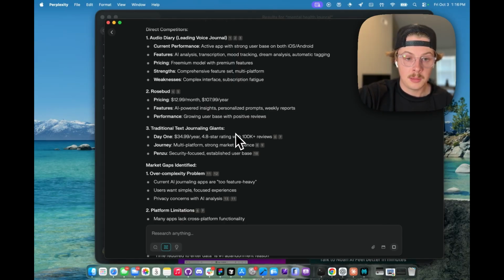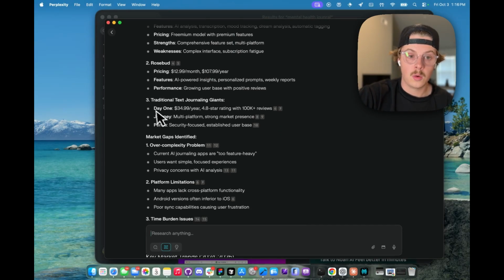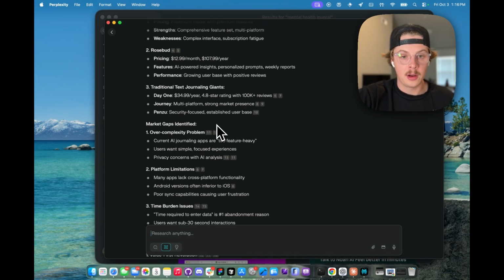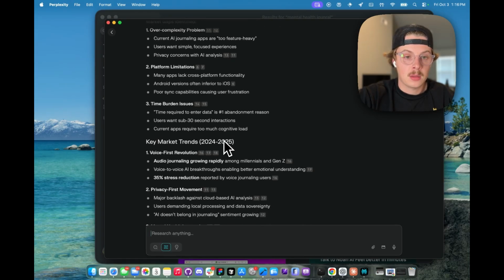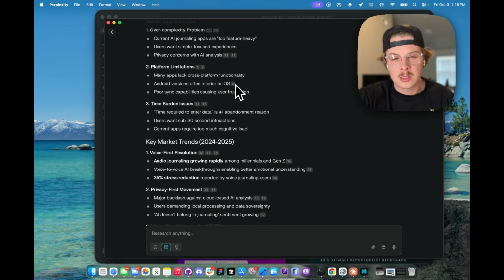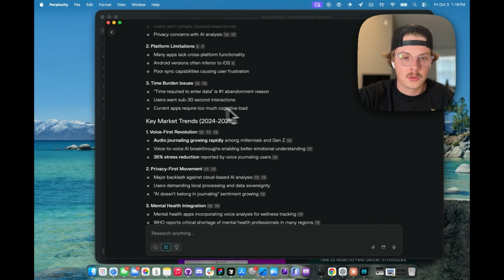Rosebud seems to be doing good, but it's expensive. Or traditional text, Day One is a very popular one. And that is going to give us some market gap, which I think is really helpful. So AI journaling apps are too feature heavy, people want them simple. Most apps like cross-platform functionality. Android versions are inferior to iOS, which isn't super relevant to us. We're not going to be building an Android app.